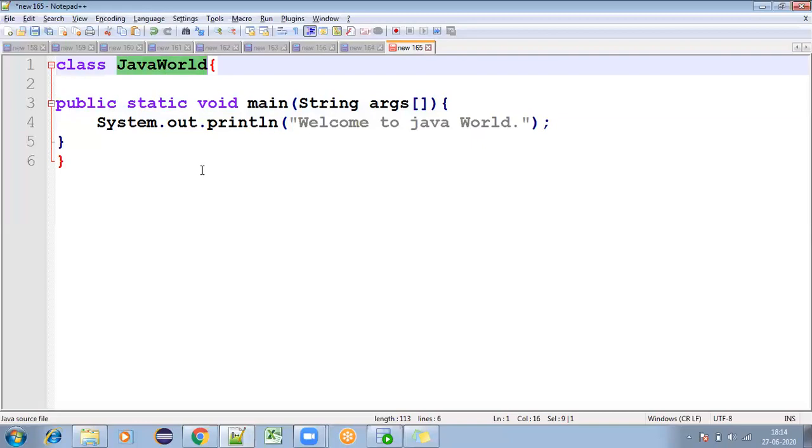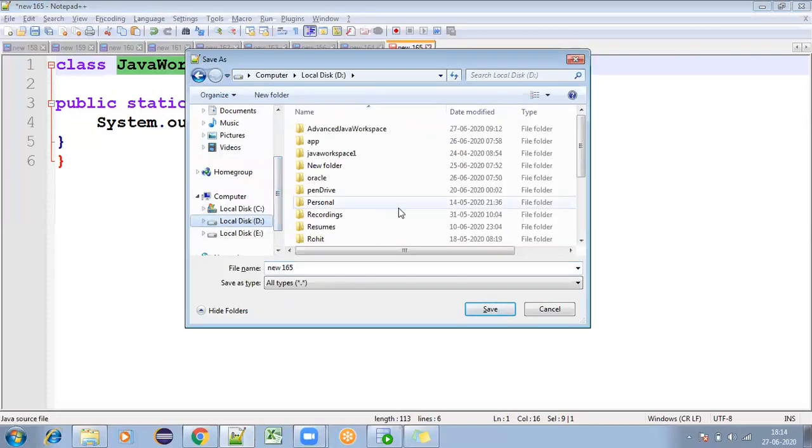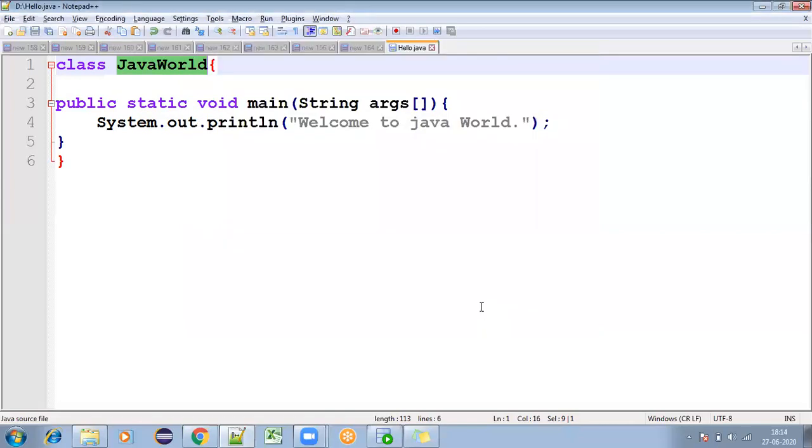So now I'm trying to save this file in the D drive. I'm going to the D drive, and here I'm giving the name hello. I just mentioned that if you want to define any file, you need to give the file name with the extension of Java. So I'm giving hello.java, and I'm saving the program. Now what you have is hello.java.